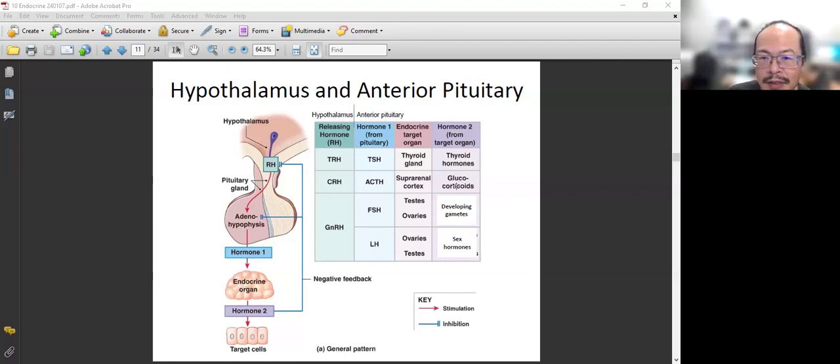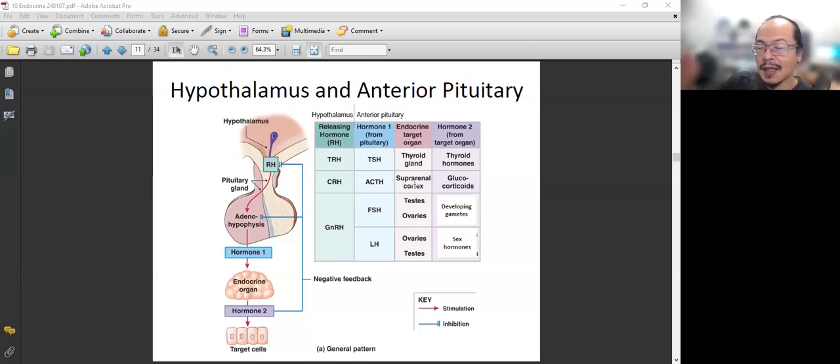That will cause it to release multiple hormones. The adrenal cortex has multiple hormones, right? We talked about it already. It's the RAAS, renin angiotensin system, and angiotensin 2 can act on the posterior pituitary gland to release ADH. It can also act on the adrenal cortex to release mineralocorticoids or aldosterone.